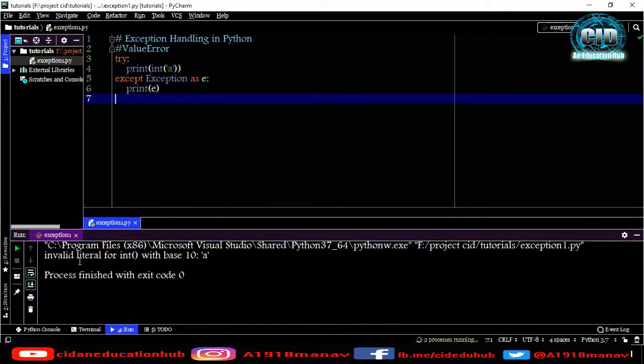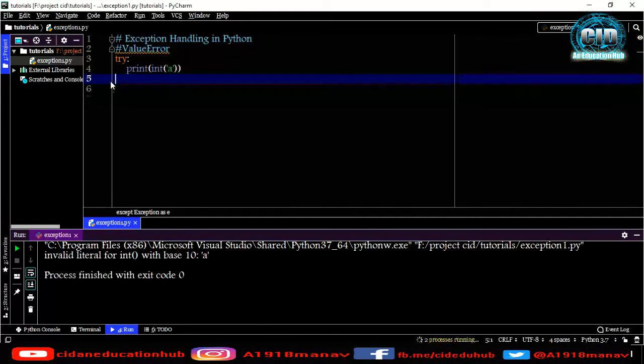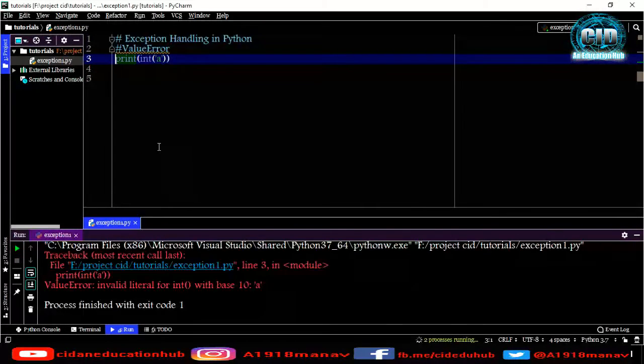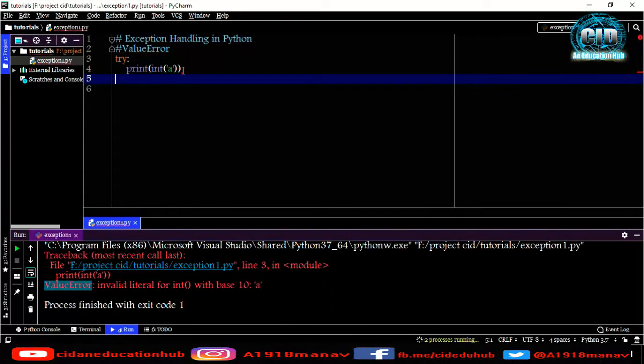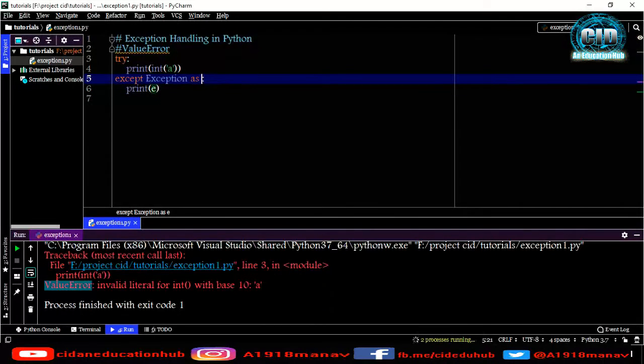It is showing invalid literal for int() with base 10: 'a'. That means a is a character and it cannot be changed to int. So how can we see that exact error? I will just remove the try block and except block here and only print this thing. Then it will show here ValueError. As you can see, it is showing ValueError. So I will handle this ValueError with our code. Let me undo these things.